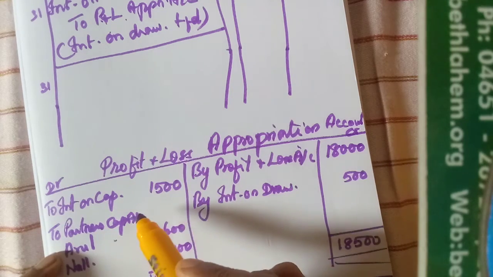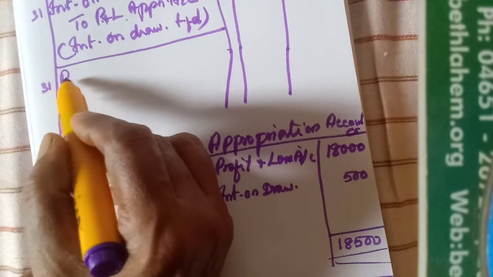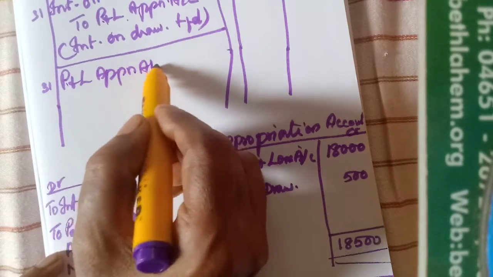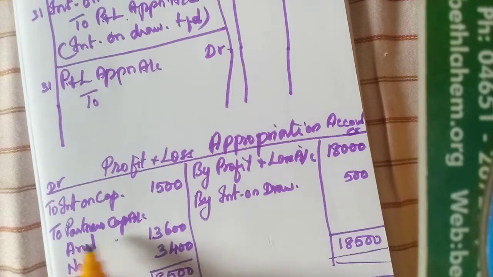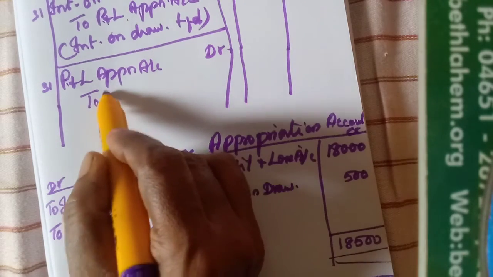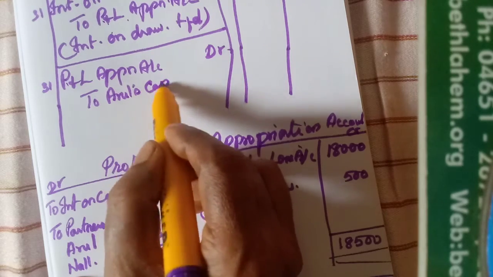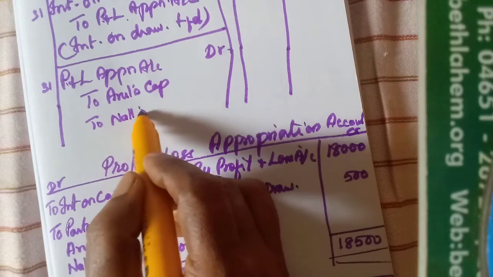Now we have to write this in the journal entries form. What is debited? Profit and loss appropriation account debtor. Debtor to whose accounts credited? Partners' capital accounts. So who are the partners? Arul's capital account to Nallasamy's capital account.